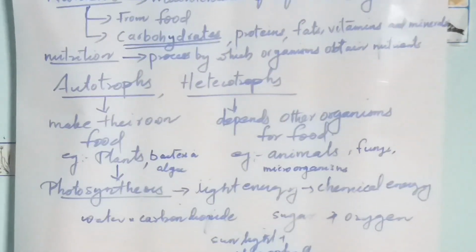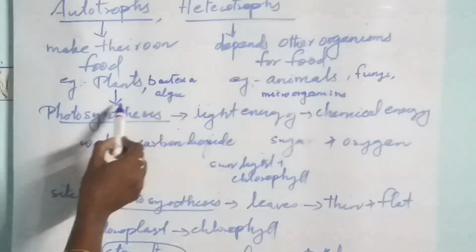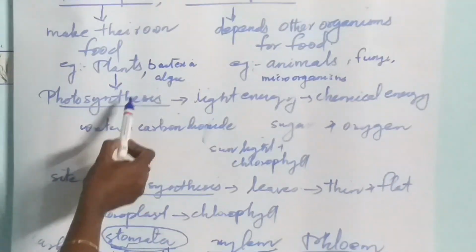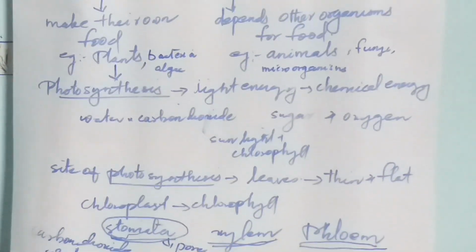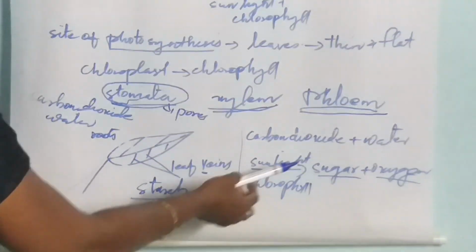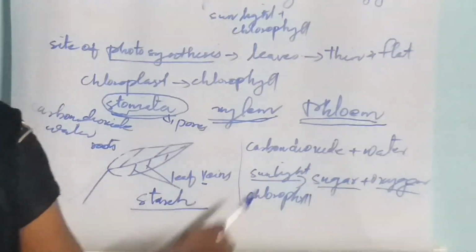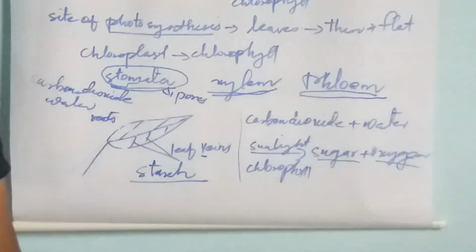Next we studied about photosynthesis. Plants prepare food by the process of photosynthesis, and during this process light energy is converted into chemical energy. Here water combines with carbon dioxide to form sugar and oxygen in the presence of sunlight and chlorophyll.